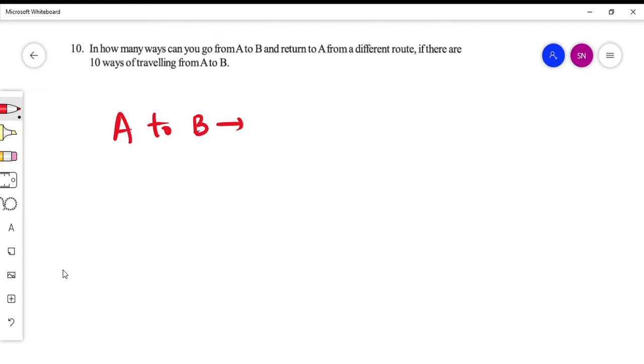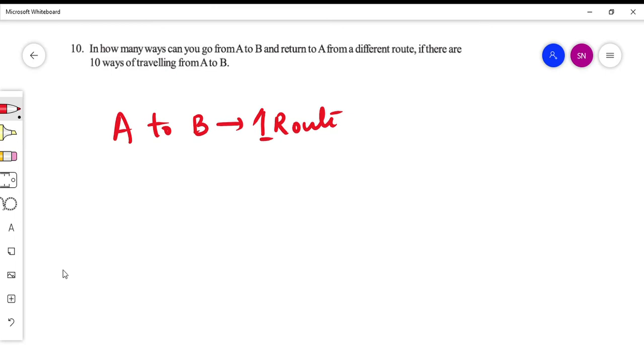So from A to B, I will utilize one route. Now what is the condition given to us? If I am taking one particular route, I will go in that direction only. For example, if I have to reach from my house to college, whatever is the shortest best route, that only I will take. At one particular time, I will be able to take only one route to travel to my destination. So from A to B I am taking one route.